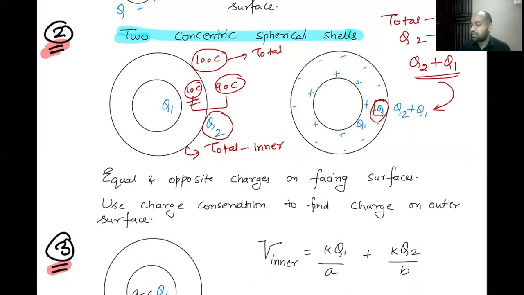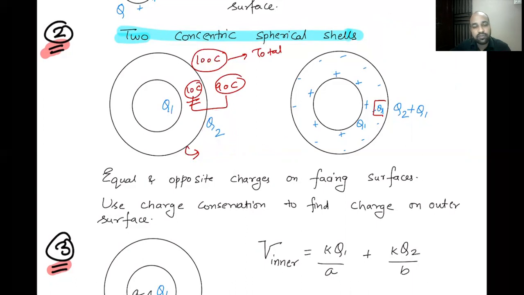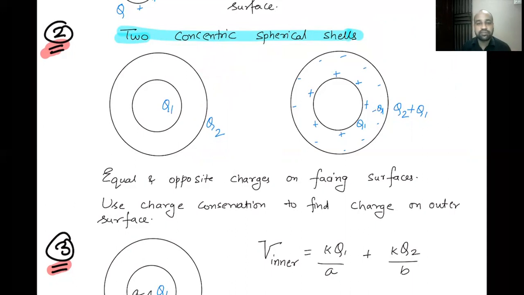Some of you will probably say, sir, too many lines, we don't understand what's happening, can you please repeat? Yes, I can repeat. Let's forget about all of this and start from the beginning. We have two surfaces, two concentric spherical shells. Their total charges are given to us, and we want to do the distribution. Where should we start from? Should we start from the smaller shell or the bigger shell? I told you we have to start from the smaller shell.